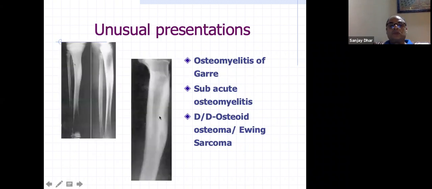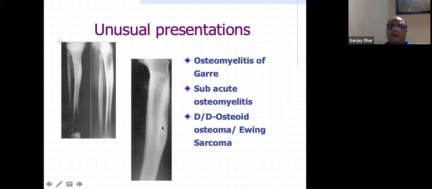Then an unusual presentation is what is called osteomyelitis of Garré. This is a type of chronic osteomyelitis where you have very sclerotic bone. You don't see a proper cavity, but you see sclerotic bone. As I told you, all the processes of bone formation and osteoclasis are simultaneous, but in this case you will see only thickening and sclerosis of the bones.